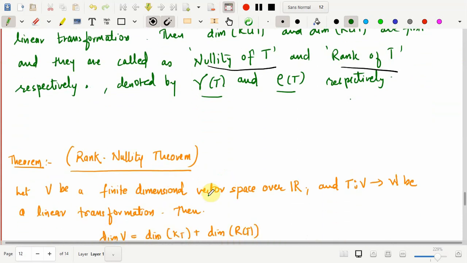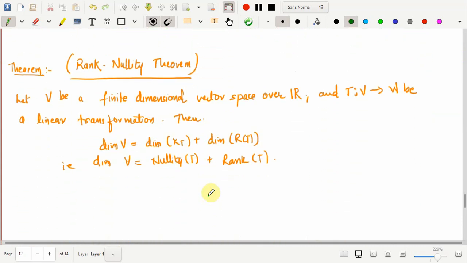In today's session, in this particular video, we will discuss one of the important theorems in linear algebra, called the rank nullity theorem, which exhibits the relation between the dimension of V, the rank, and the nullity of the given linear transformation. To talk about this, definitely we want V to be finite dimensional, and you are given T from V to W, a linear transformation.